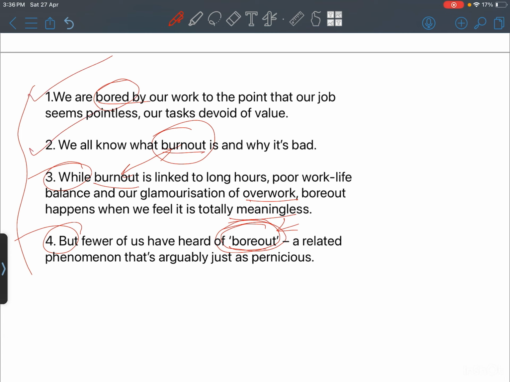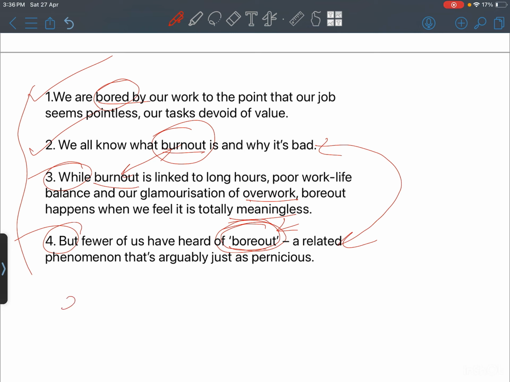But you see, there's a connection between 2 and 4. It is forming a mandatory pair. It says that we all know what burnout is and why it's bad. And number 4 says, but fewer of us have heard of bore out. So it says that yes, all of us know what burnout is, but only a few know what bore out can be. So these two are semantically, the flow is very smooth.